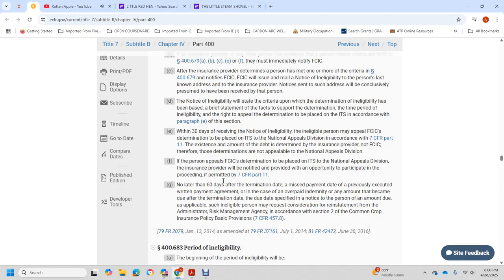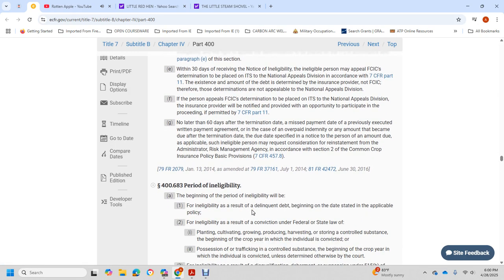date of the missed payment, the date of the previously executed written payment agreement, and in the case of an overpayment, the identity of any amount that became due after the termination date, the date due, and the notice specifying the amount due. The ineligible person may request reinstatement from the Administrator of the Risk Management Agency in accordance with Section 2 of the Common Crop Insurance Policy Basic Provisions, Title 7 CFR 475.8.